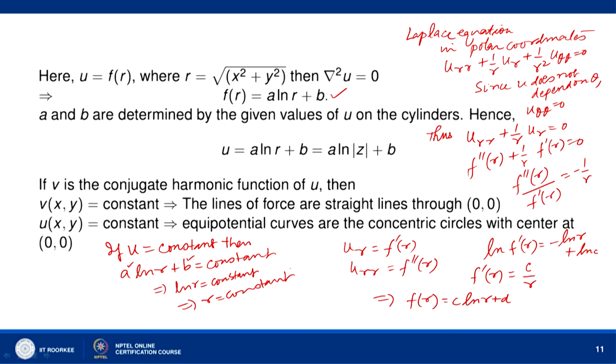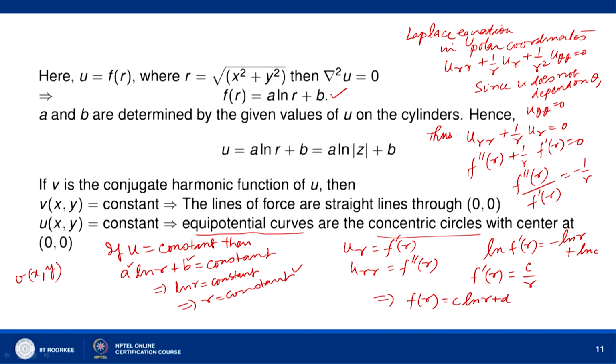So r is constant means what? The equipotential curves. u is a potential. So equipotential curves are concentric circles with center at 0 0. r equal to constant defines a circle with center at 0 0, and v(x,y) equal to constant. What is v(x,y)? Let us find v(x,y).